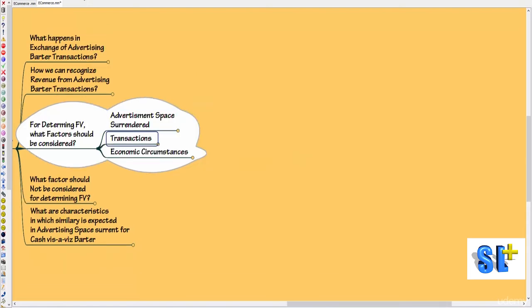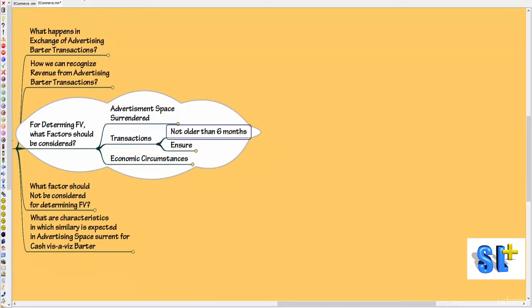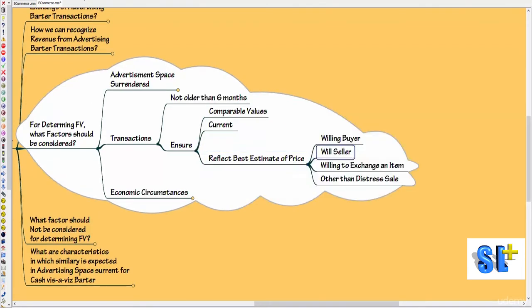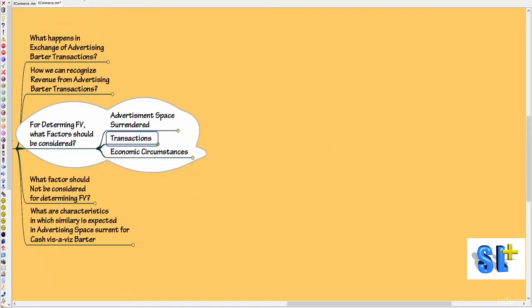Factor number two, you should look at the transactions and ensure they are not older than 6 months, so that we can ensure the comparable values we have taken are current and reflect the best estimate of the price which a willing buyer and willing seller are willing to exchange for an item, other than a distress sale. So here the focus is on transactions, and those transactions should not be older than 6 months, so that we have only comparable values.